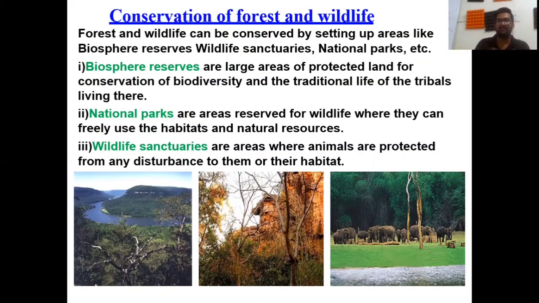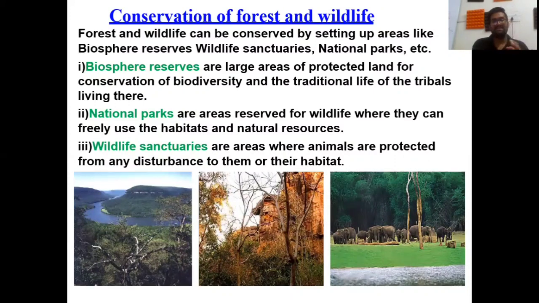Okay, we will study that national parks in the next session. Then the third one is wildlife sanctuaries. Wildlife sanctuaries are areas where animals are protected from any disturbance to them or their habitat.